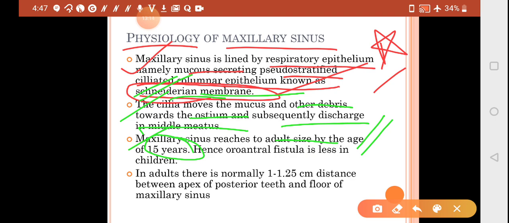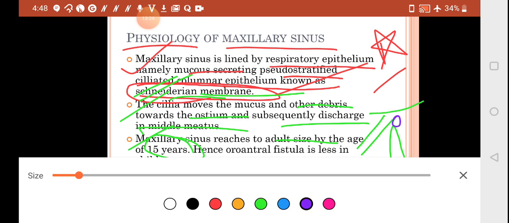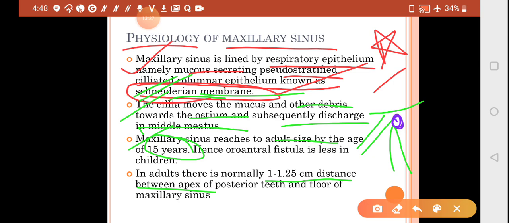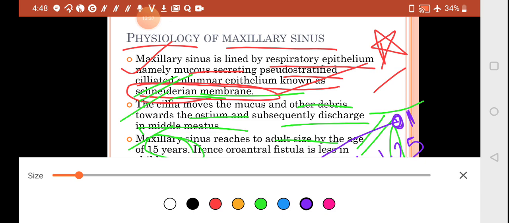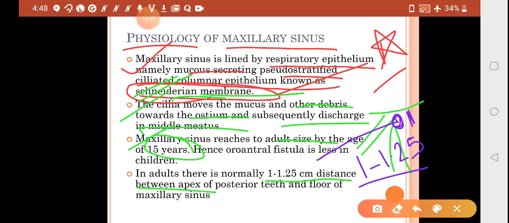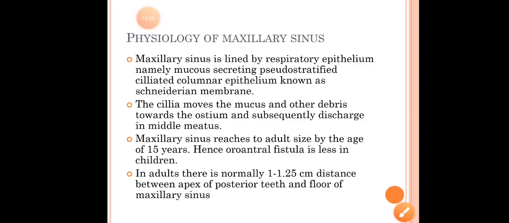So in adults normally there is 1.25 centimeter of distance between the apex of the posterior teeth and the floor of the sinus. So this distance is 1 to 1.25 centimeter in case of adults, but in children it is even more than that. Means it might be even more than 1.25. That's why the chances of having a fistula or something like that in case of children is less. So you should be knowing about this thing.